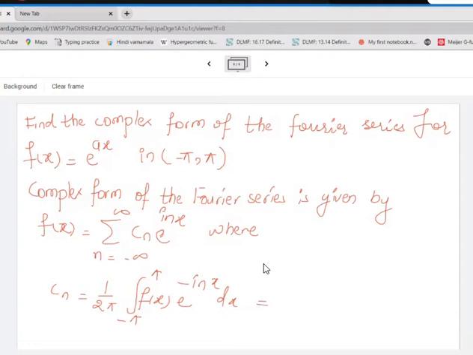Okay, so what will this be equal to? 1 upon 2 pi integration minus pi to pi e raised to a x into e raised to minus i n x dx. Okay, try evaluating the integral. The integral is with respect to x, so a, i, n, they all are constants. Okay, try this one.